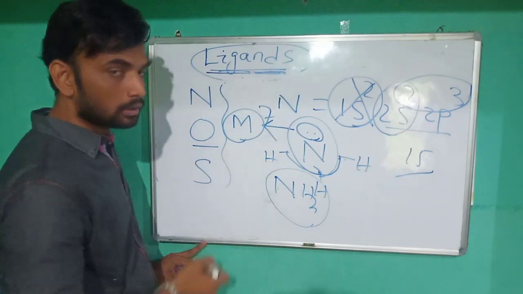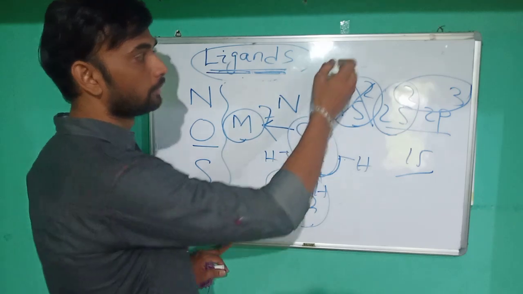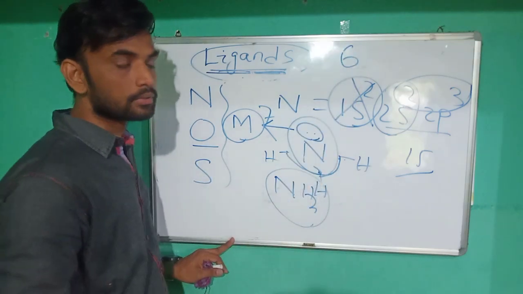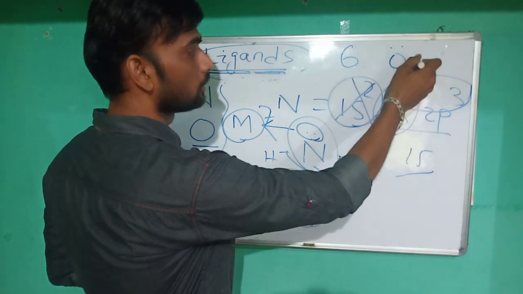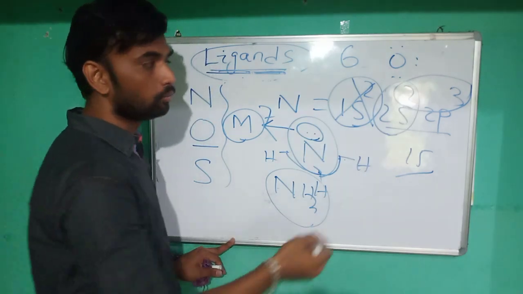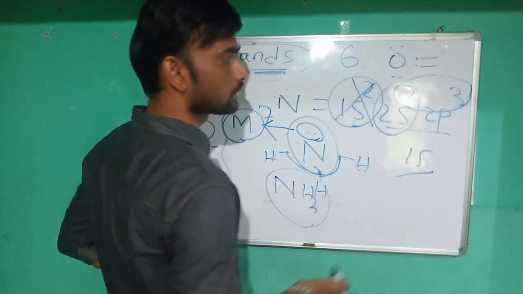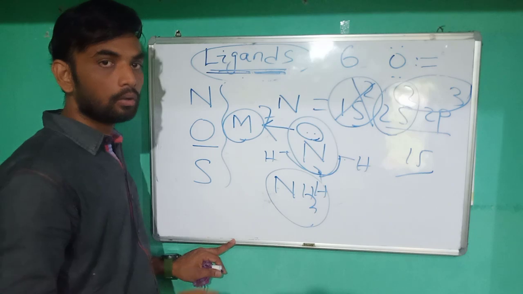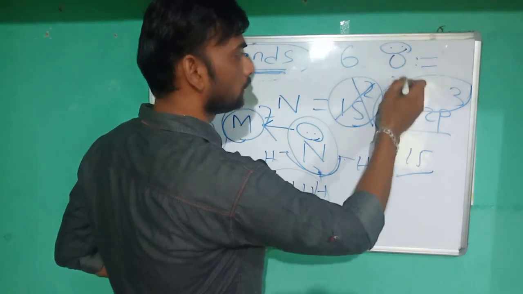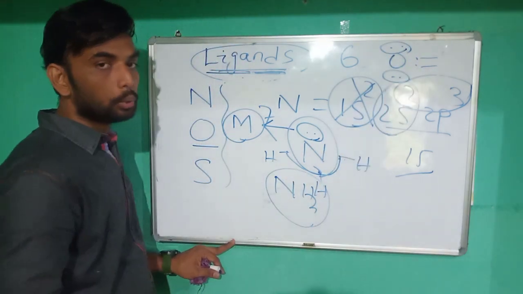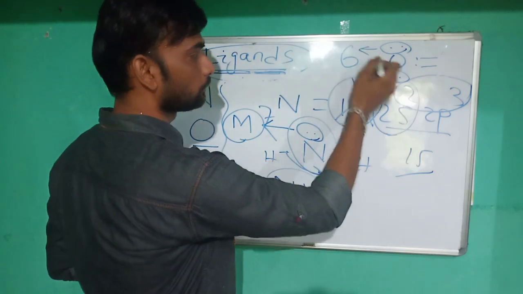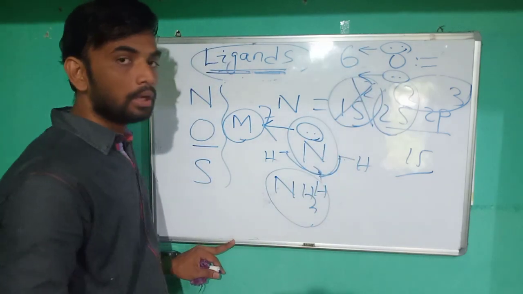Similarly, oxygen has 6 valence shell electrons, with 3 lone pairs of electrons. Due to its valency 2, it makes either 2 single bonds or 1 double bond. Then there are 2 remaining lone pairs of electrons. That's why it can form 2 coordinate bonds at a time.